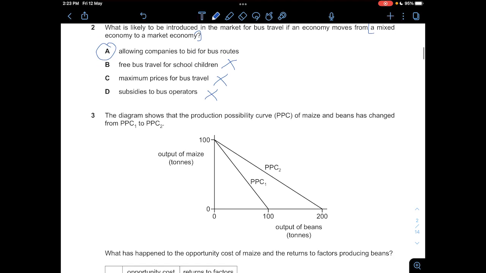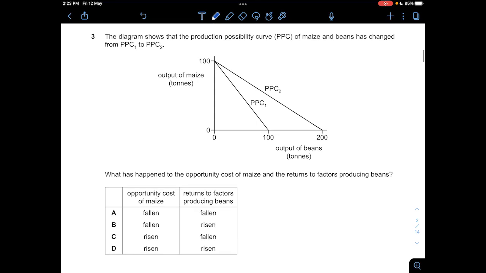Okay, 3. The diagram shows that the PPC of maize and beans has changed from PPC 1 to PPC 2, and what has happened to the opportunity cost of maize and the returns to factors producing beans. Okay, so initially, if you can see here, since the output of maize is 100, and then the output of beans is 0, if you look at the straight graph here, I'm just going to draw something like this. I'm just going to write a horizontal line and also a vertical line.